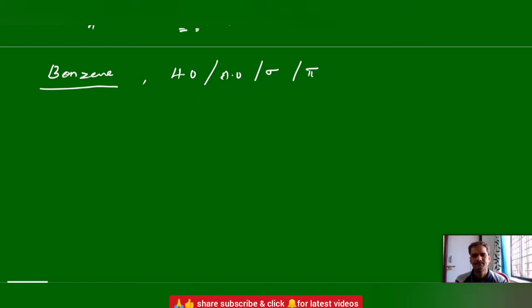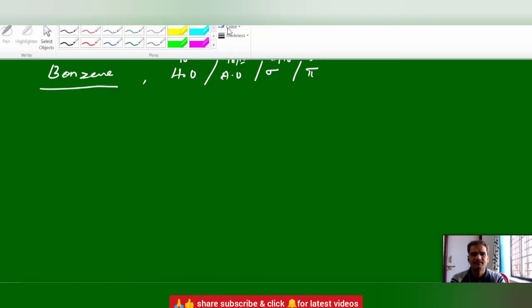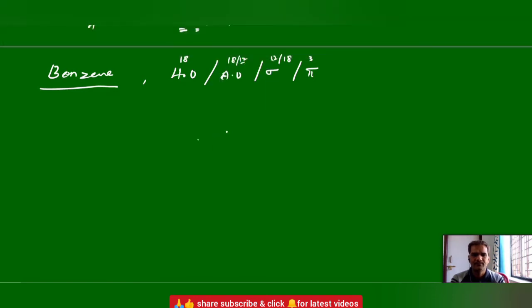Now tell me the number of hybrid orbitals, atomic orbitals, sigma bonds and pi bonds in benzene. Benzene structure. Calculate hybrid orbitals, atomic orbitals, number of sigma bonds and number of pi bonds. The answer options are like this: 18, 18, 12, 12, 18. We will see which one is correct here. What is the benzene structure? You can write the expanded structure of benzene.